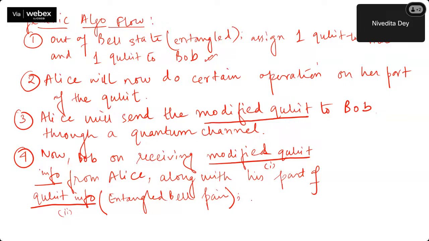Okay. Now Bob will do certain measurements on his part of the qubit to infer, not predict, actually. Predict is something where it can be correct or not.